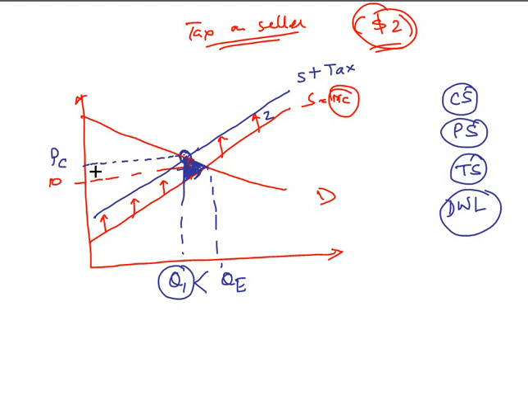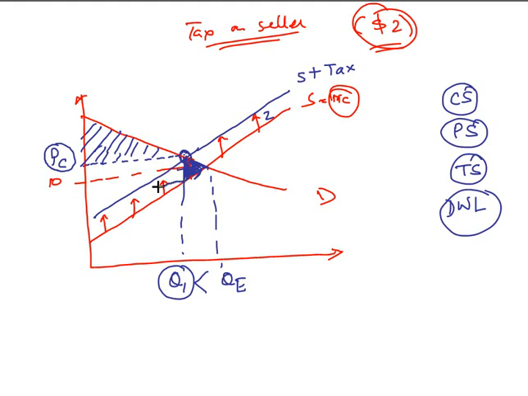Since the customer is paying this price, this total area will be the consumer surplus. Note that even though the customer is paying this price, the producer is not getting this price. Why? Because he has to pay tax on that. The tax he will pay is $2, so there will be a decrease by $2.